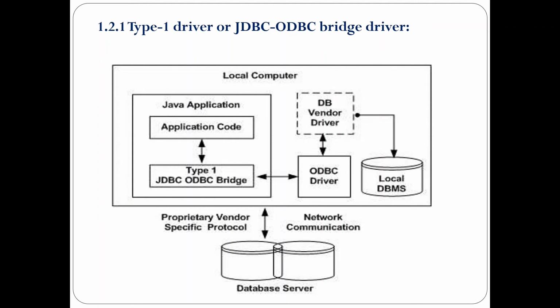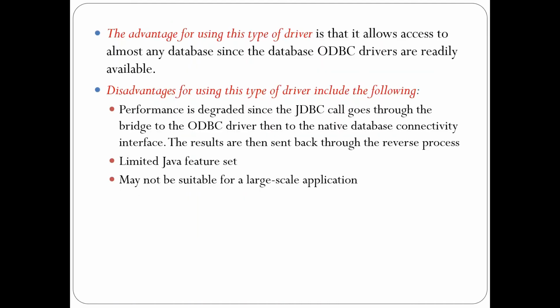That is, the JDBC call goes through the bridge to the ODBC driver, then to the native database connectivity interface, then the results are sent back through a reverse process. Another disadvantage is that a limited Java feature set is available and it may not be suitable for large scale applications. These are the disadvantages of the JDBC ODBC bridge driver: one is performance degrades, another is limited Java feature sets are available and it may not be suitable for large scale.